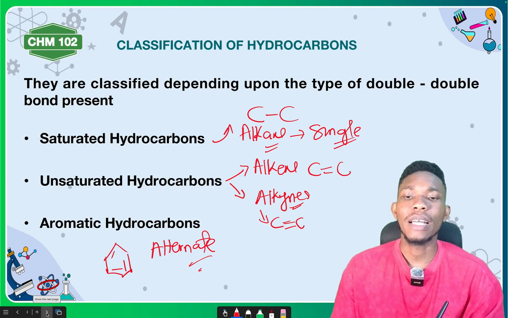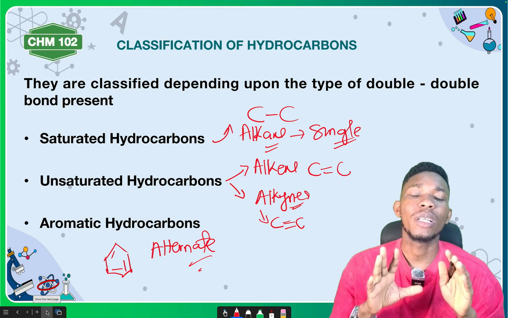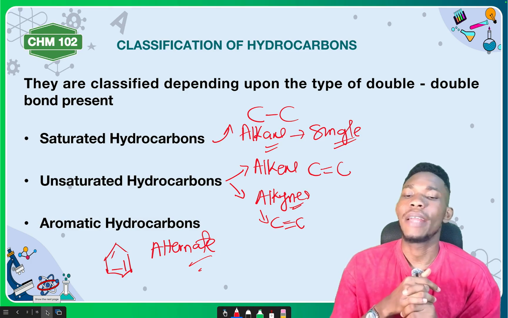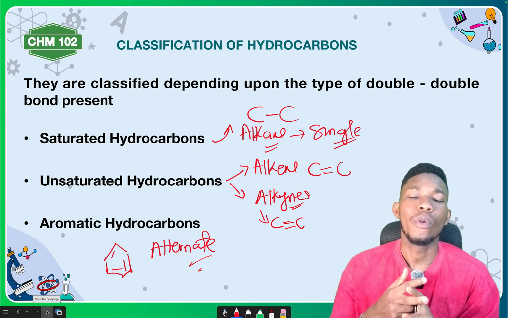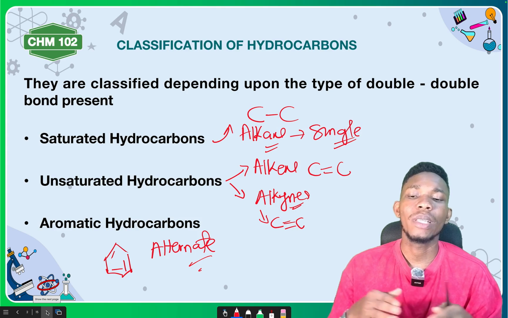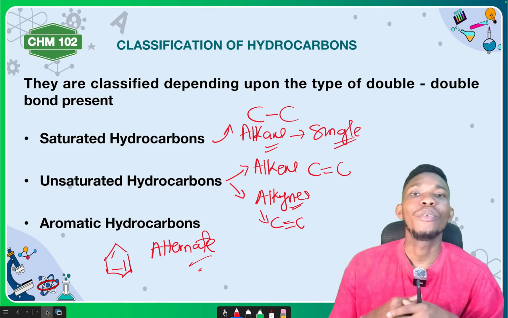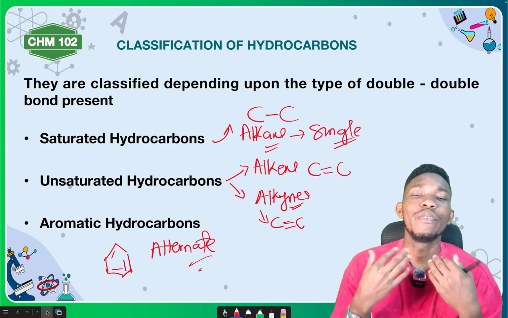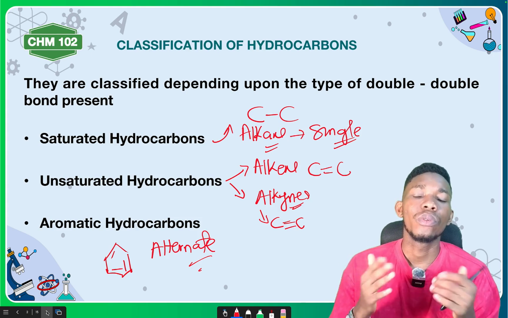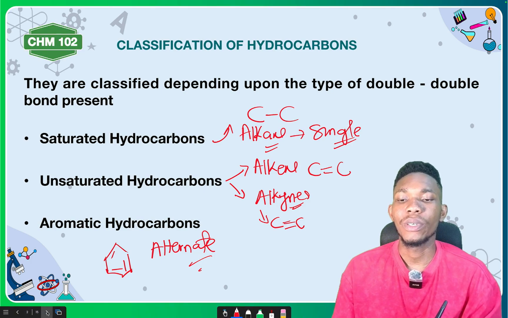Now, having looked at that, the hydrocarbons are classified into three: saturated hydrocarbons, unsaturated hydrocarbons, and then the aromatic hydrocarbons. Basically, when you want to talk about the classification based on aromaticity, you can say they are classified as aliphatic and aromatic, right? Now we are going to look at all that as time progresses.